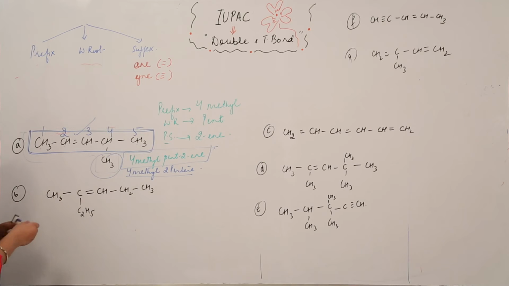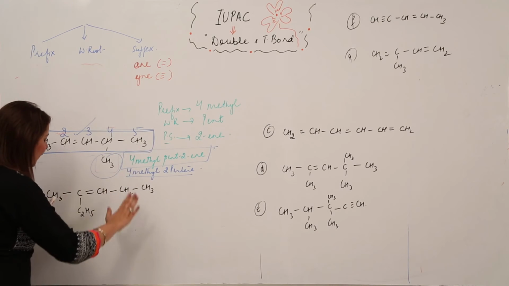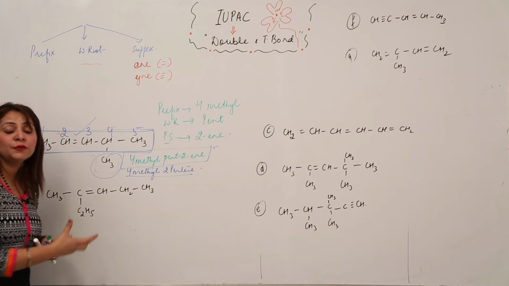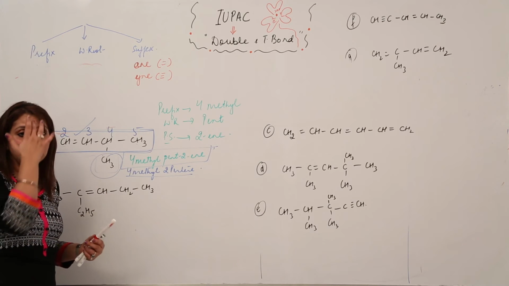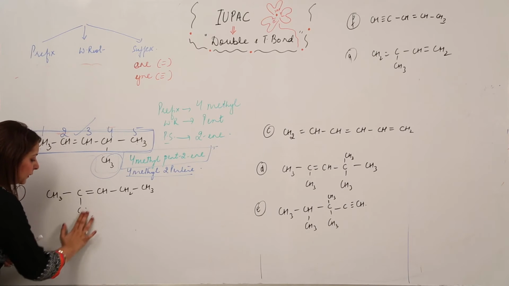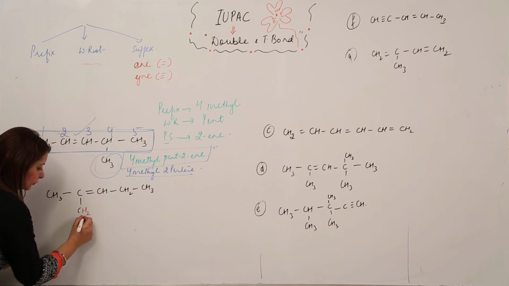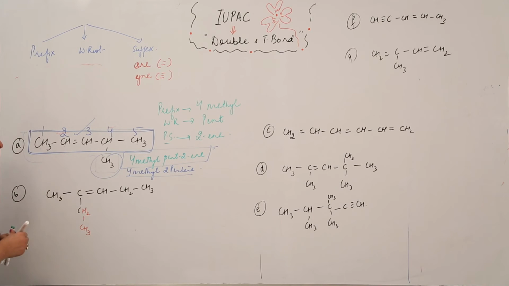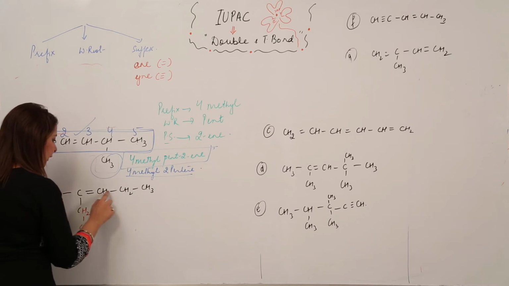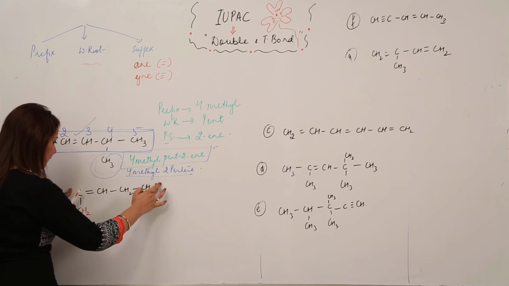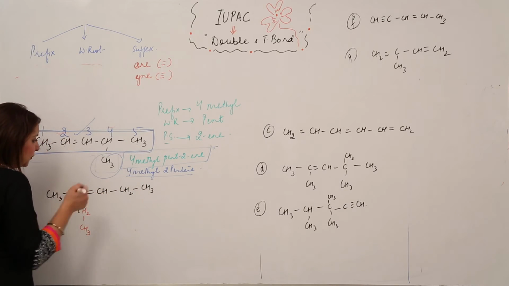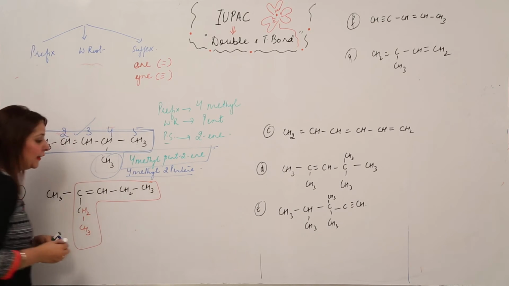Now we are doing for the second one. Again, we have to select the parent chain, but before doing that, I get to see that there is a condensed formula written, right? So we can open this formula because it is possible that if we open this formula, we get to have a longer chain. So I'm just opening up, right? So that means now we'll be selecting for a parent chain. So if I select this chain, how many carbon atoms? 1, 2, 3, 4, 5. And if I select this chain, this one, 1, 2, 3, 4, 5, 6. So that means our preference will go with this chain. This is the parent chain, right?